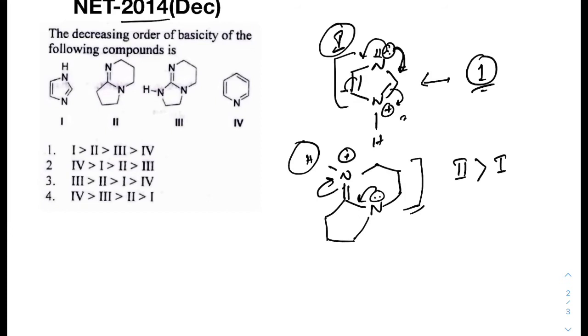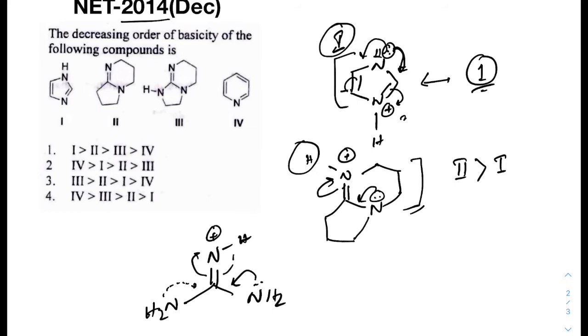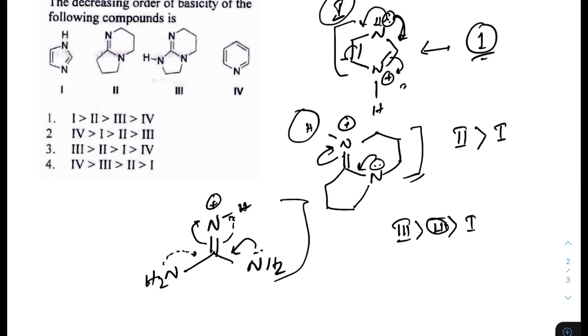Now in case of 3, this is a guanidine-like structure. Therefore after the protonation, the corresponding conjugated acid gets stabilized through 2 nitrogen lone pairs, from this way, similarly from this way. Therefore there are more canonical structures, therefore this type of structure is more stabilized. This corresponding conjugated acid is more stabilized, therefore 3 is more basic than 2.